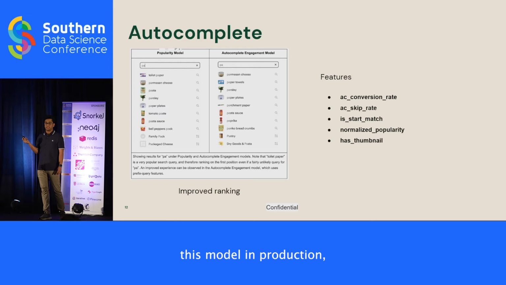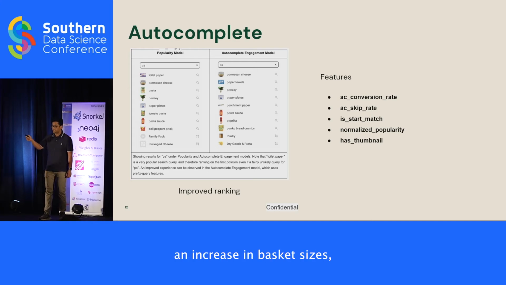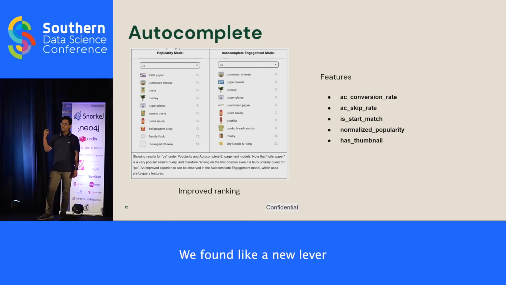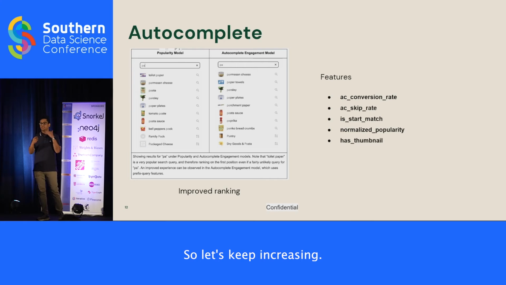After we deployed this model in production, we saw fantastic results. Not only did people engage more with autocomplete, but we also saw an increase in basket sizes, which means more revenue. We were like, this is fantastic. We found a new lever to drive more revenue, so let's keep improving this model and see more revenue gains. That worked for a while until it did not.